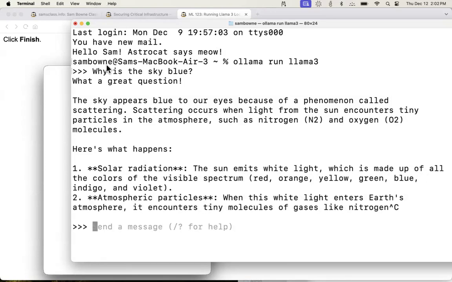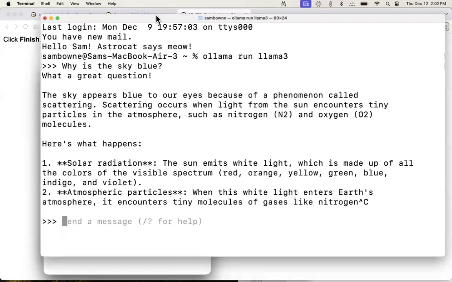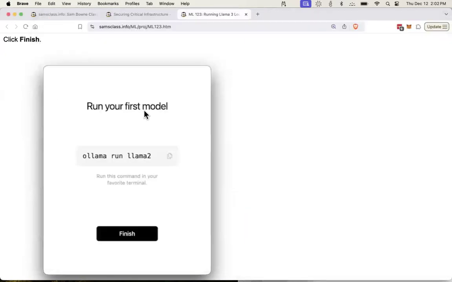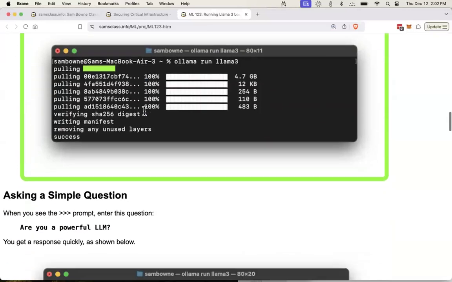Yeah, right. So if I did this on my old Intel machine, the words would come out really slowly, like 110 baud, because that processor can't keep up with it. But the Mac M1 is pretty fast. It even has, I think, a GPU or a TPU or something in it. It's pretty fast. I'm not entirely sure if it's using all the hardware to the best effect, but it's pretty good. So that's running it locally.